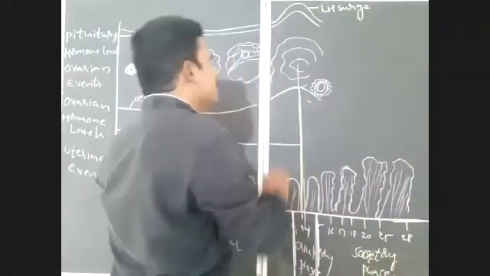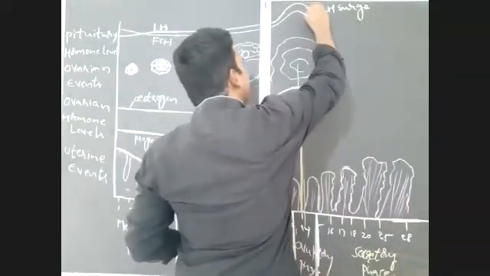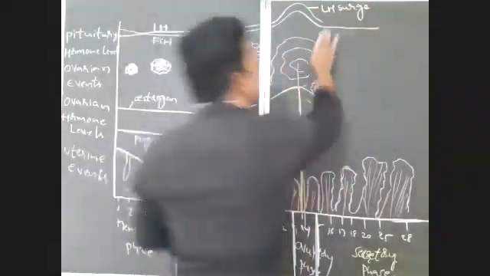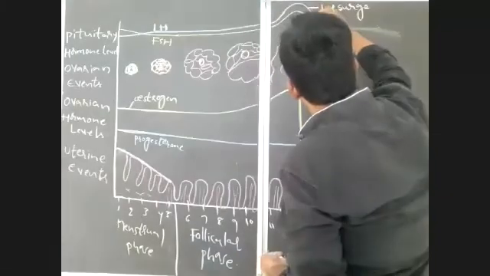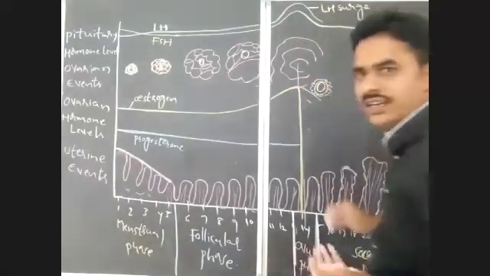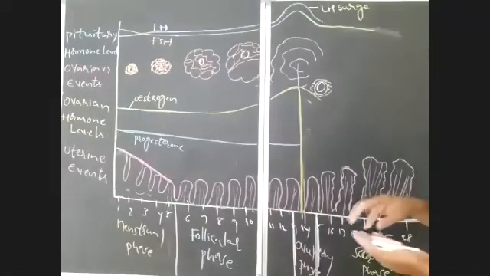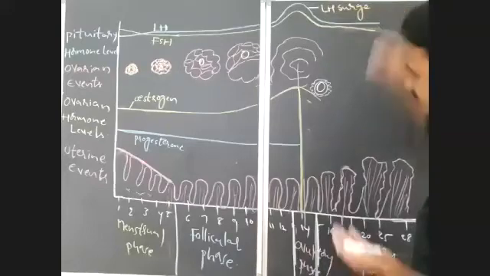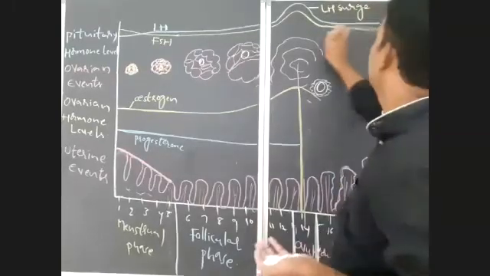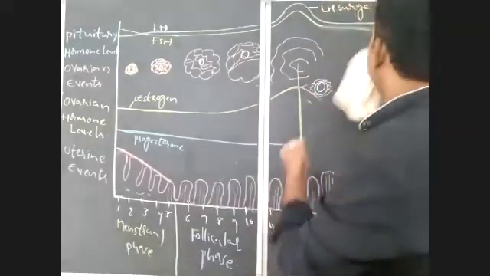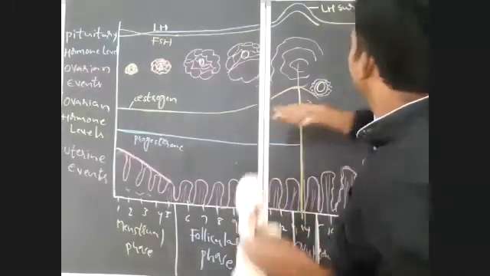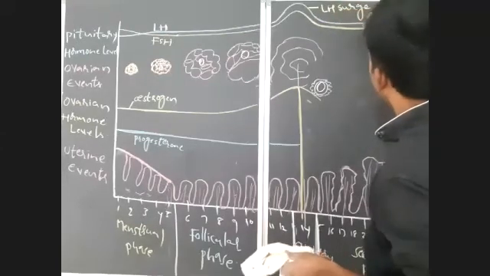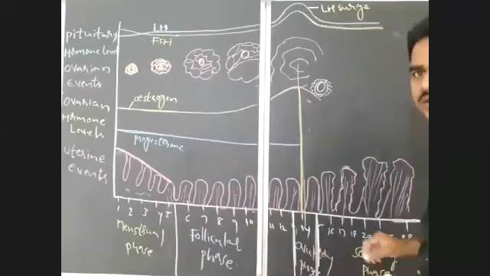So what will happen in the next phase? In the next phase, the levels of FSH and LH will start decreasing. Like this, the levels of FSH and LH will decrease. So both FSH and LH levels will decrease. You should notice that here. FSH and LH levels will decrease, right?